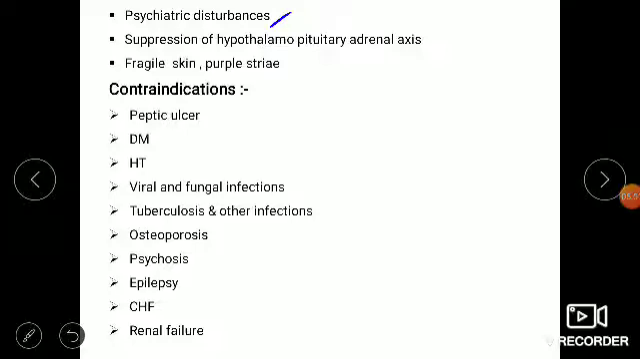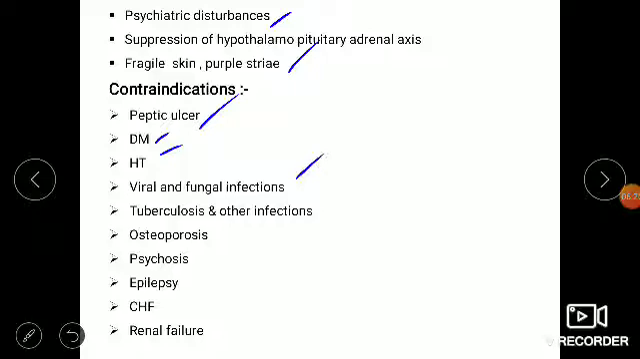If you want to stop these corticosteroids, a tapering dose should be used, and short-term use of steroids is better. Fragile skin and purple stripes will develop, and skin infections can occur. So, the important thing about contraindications: we should not use this drug in peptic ulcer because it increases HCl production; diabetes mellitus, because it increases glucose production; and hypertension, because it increases sodium and water retention.